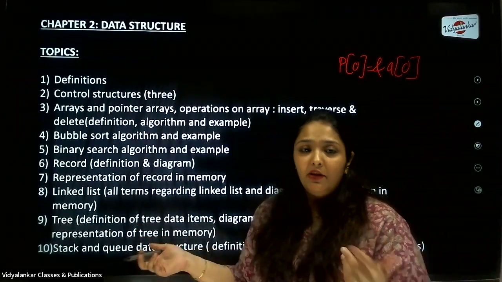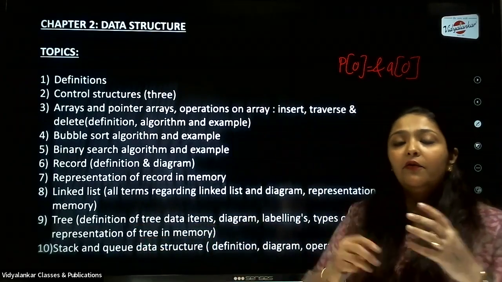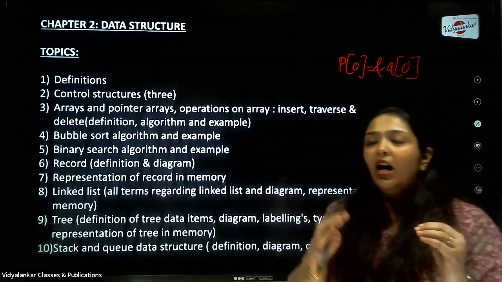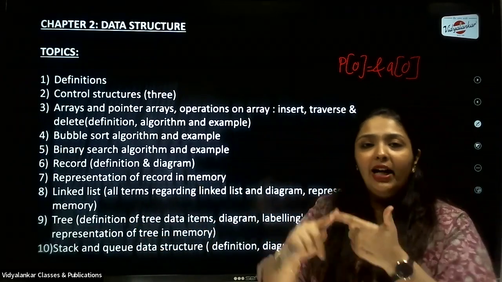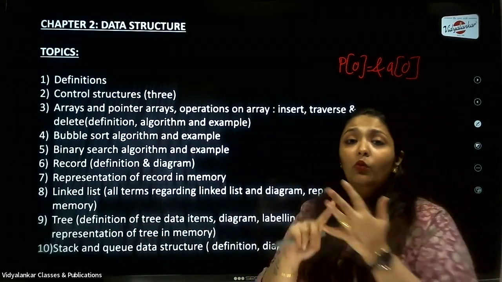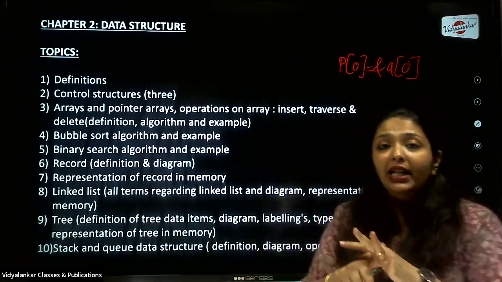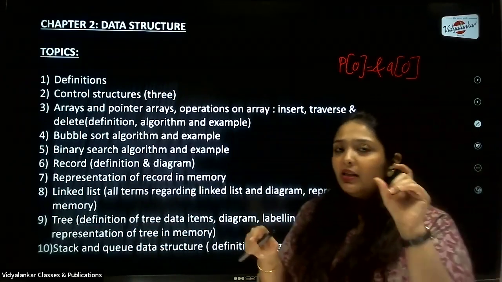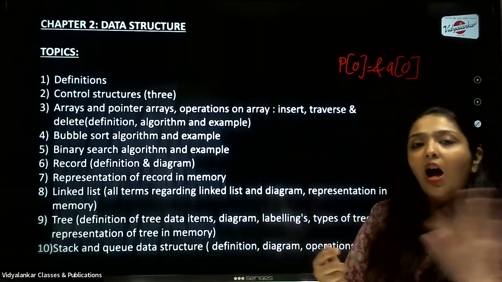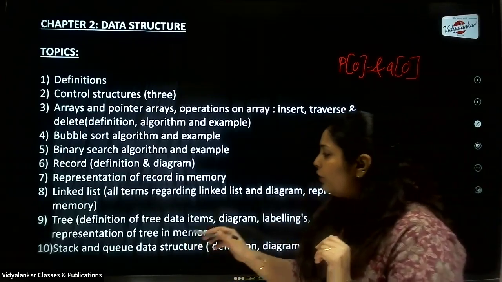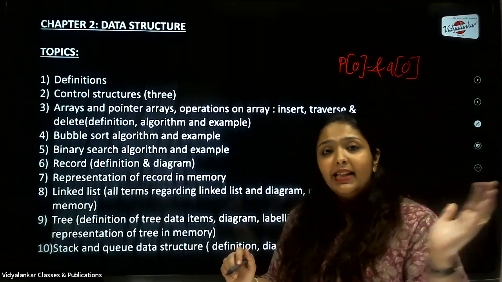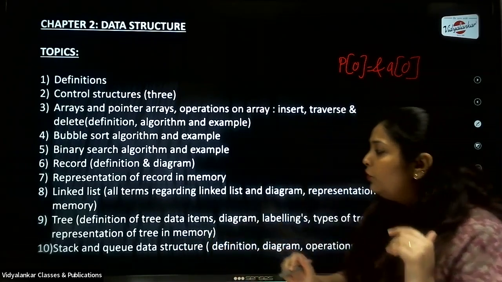Then we come to the tree definition. Again, you have many definitions while you're discussing tree. That is, you have to define what is a root, child, left child, right child, then what is a parent node, then what is a level, then what are siblings. So these definitions are very important. It can be asked as sub questions for 1 mark each or half a mark each. So don't forget to study them. Types of trees, that is expression tree, extended tree. So you have to do them as well.